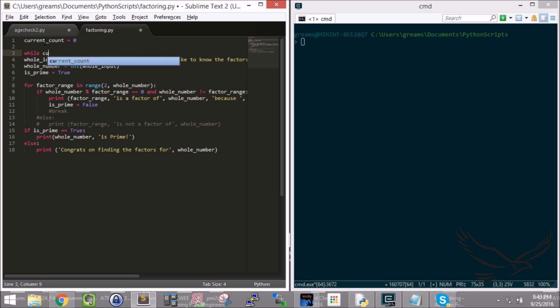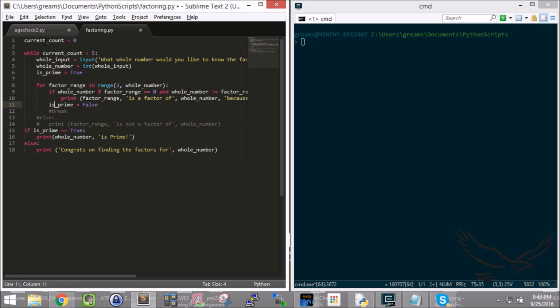So let's say while the current count is less than 5, then I want to process everything underneath here. And by the way, this has to have a semicolon at the end. And I have to tab all these in, because everything in here has to run in that while loop. So I'm going to go ahead and just put this all in there.